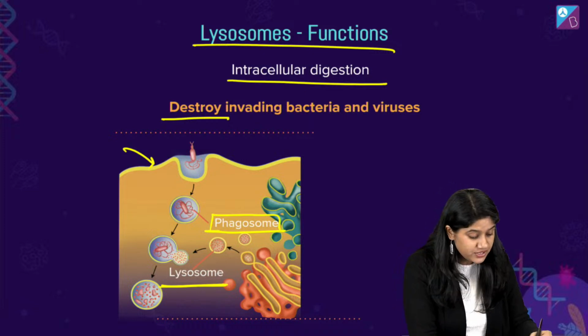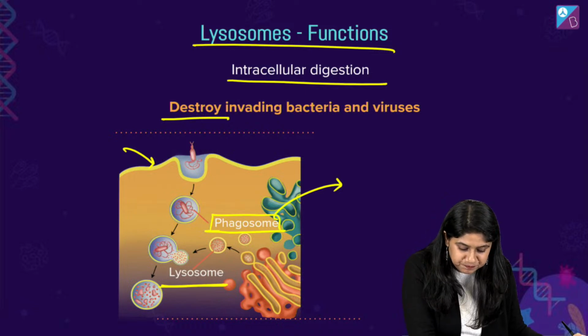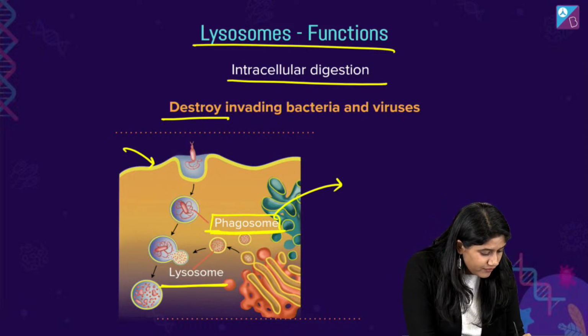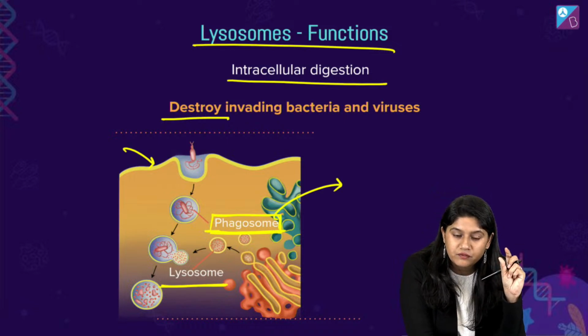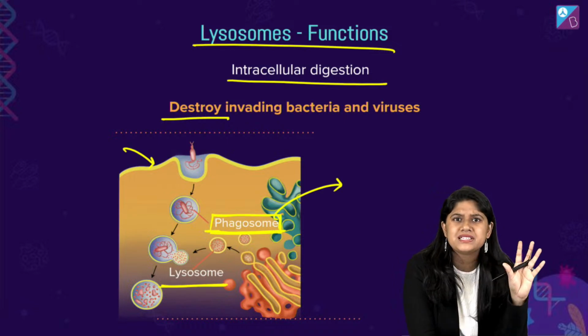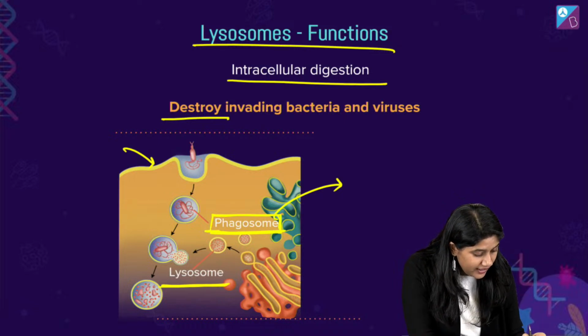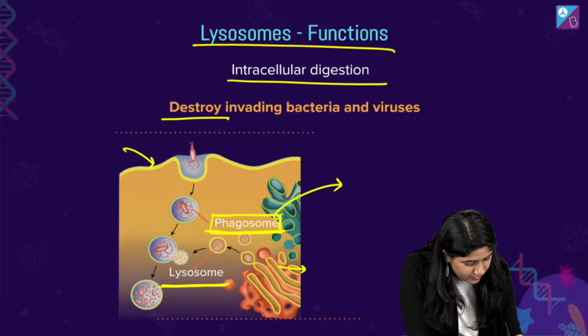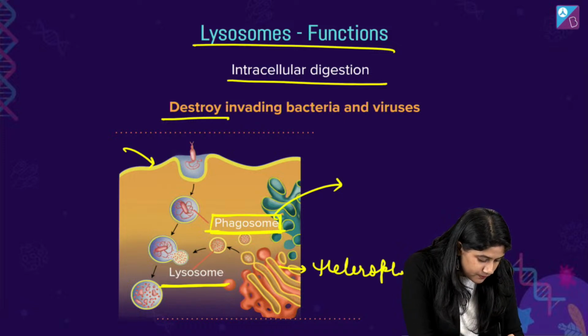All of you, can you see this? Yes, right? So in the phagosome, basically there's a vesicle. Inside that we have the bacteria or the virus. Then when it fuses with the lysosomes, we call it the heterophagosome.